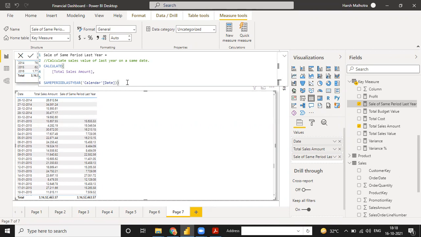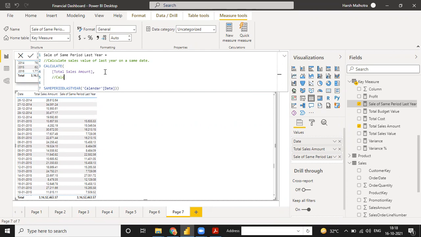Now tell me, any doubt on this point, CALCULATE with same period last year? Because CALCULATE is just an expression. I'm just writing here CALCULATE, your expression. And same period last year is used like this: last year on the same day.